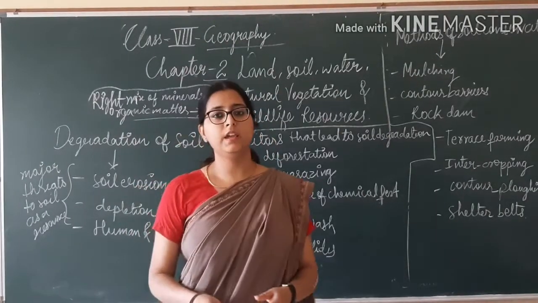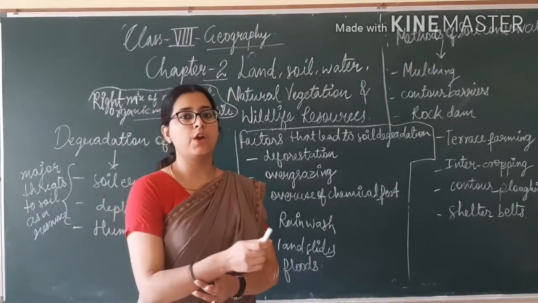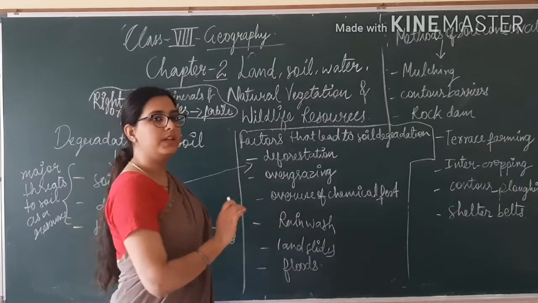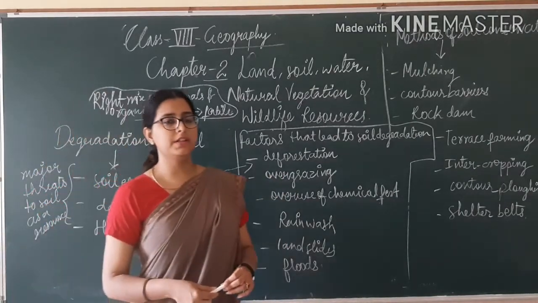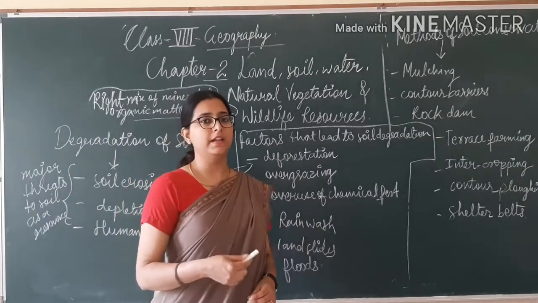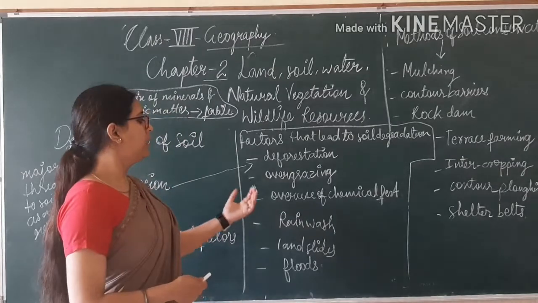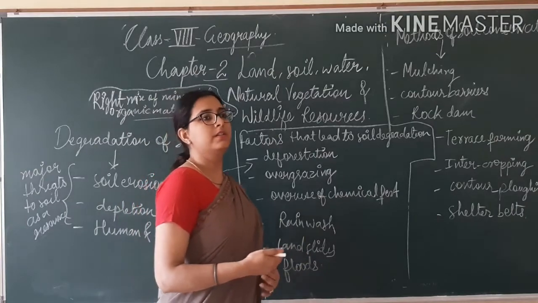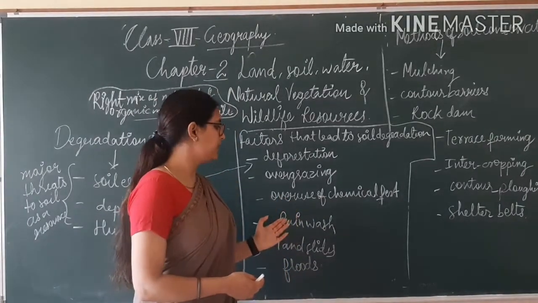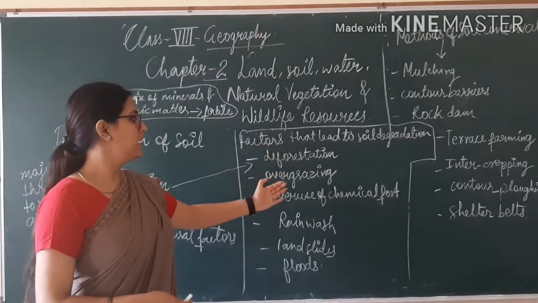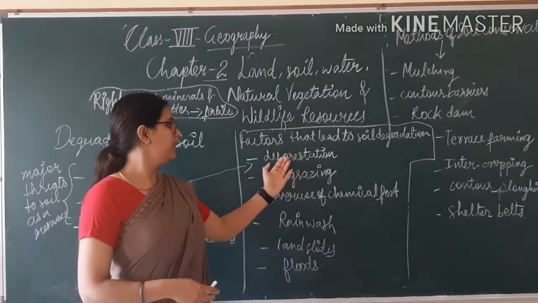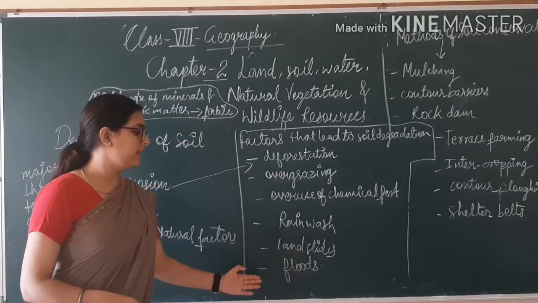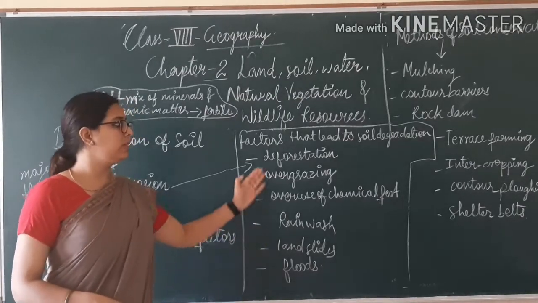Now see what are the factors that lead to soil degradation. Deforestation is cutting of the forest. Overgrazing is excessive intake by the animals from the farmlands, and overuse of chemical pesticides and fertilizers, meaning more than necessary, also leads to soil degradation. Rain wash, landslides, floods, all these are factors which lead to soil degradation.